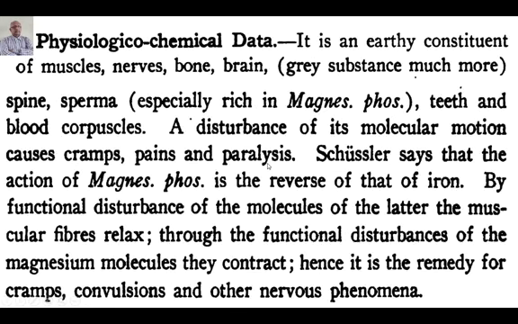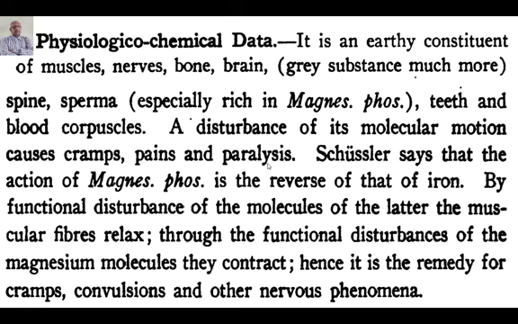We'll go ahead with the physiologico-chemical data. It is an earthy constituent of muscles. See, this is very important for you. It is part and parcel of the muscles, the nerves, the bone, the brain, specifically the grey substance of the brain, the spine, and sperma. Sperma means semen. Keep it in your mind. The word sperma is used for semen, and this is especially rich in Mag phos. So for pathologies related to seminal count or seminal movement, please think of Mag phos. We never think in that manner. This is a very important remedy.